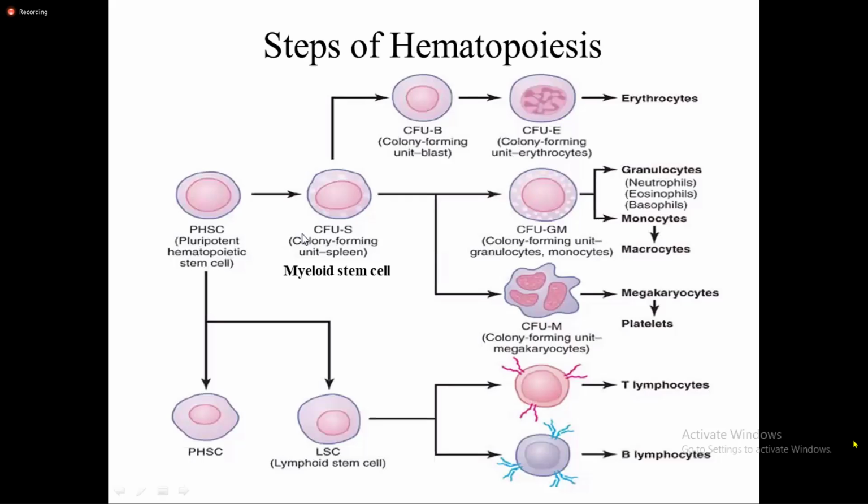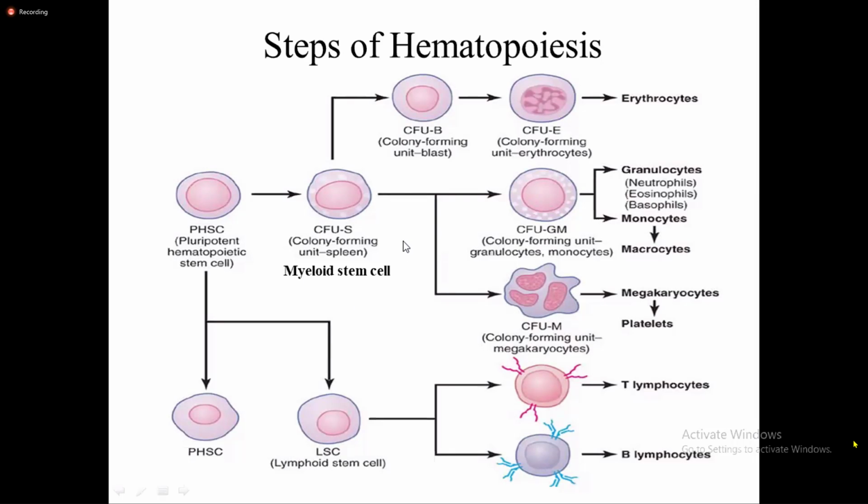Okay? So the same CFUS for different types of cells are differentiated as you can see here. So they differentiate into committed stem cell which is colony forming unit B, colony forming unit GM, and colony forming unit megakaryocyte or M. Okay, so CFUM.